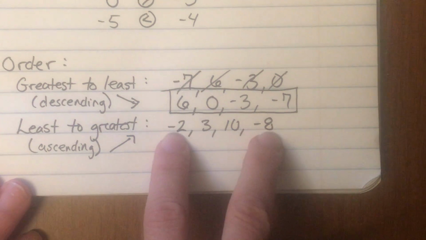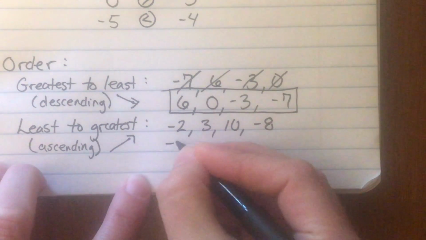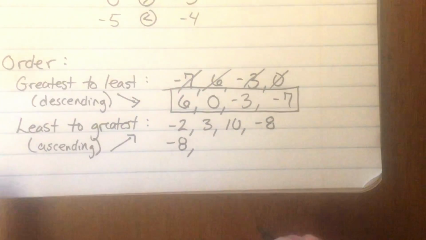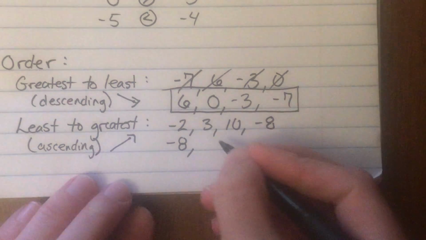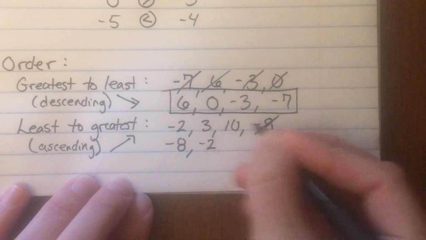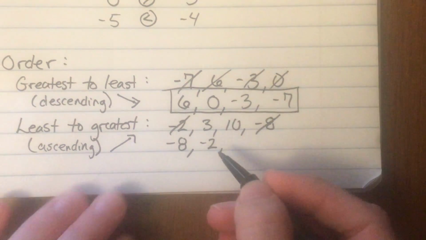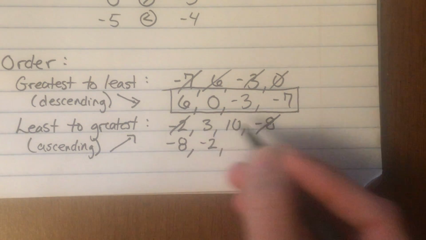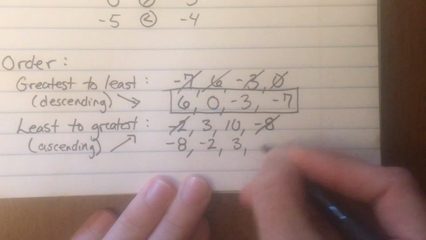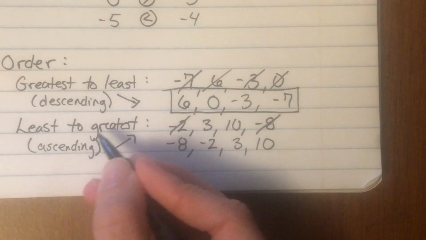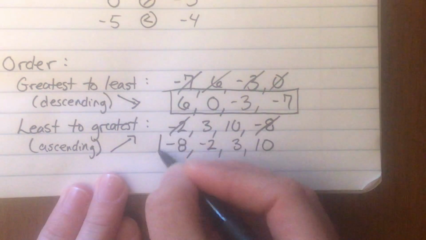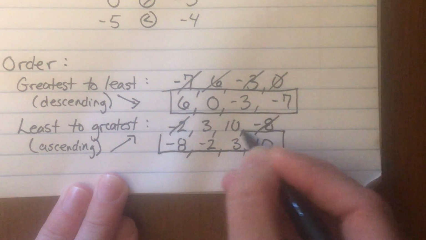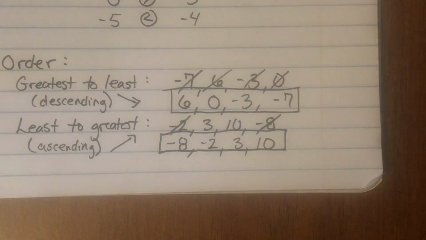We've got two, -2 and -8. The least would be -8. It is further to the left on the number line than -2. So of course -2 would come next. And then we get into positive land, which makes way more sense to our brains. And so 3 and then 10. 3, of course, is less than 10. 10 being the greatest, it is at the end of the line. So -8, -2, 3, and 10.